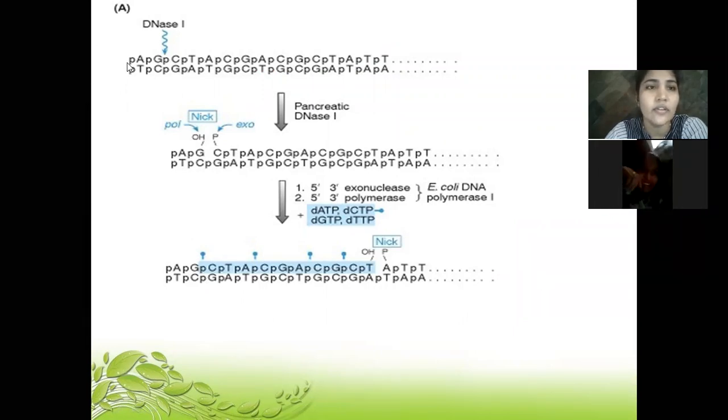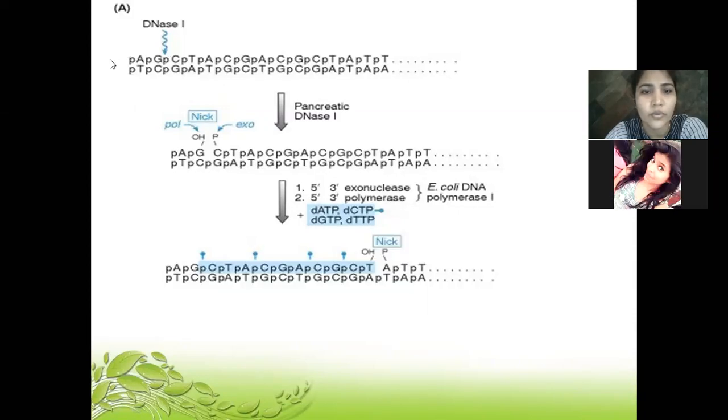So we have this particular sequence of DNA, the probe, and then we have to do what over here? Because it's written PP here, I'm not understanding whether this is labeled or what, but let us understand the simple reaction.